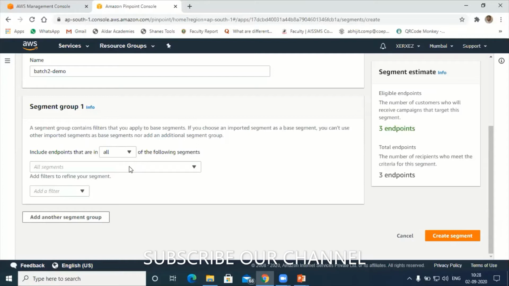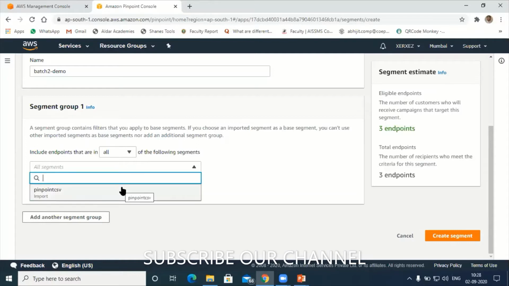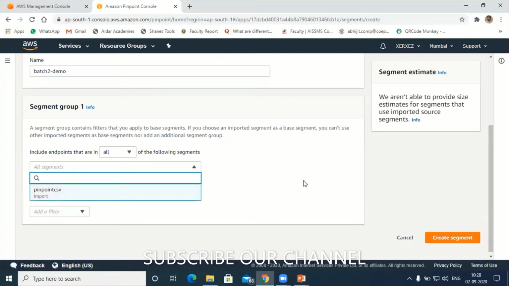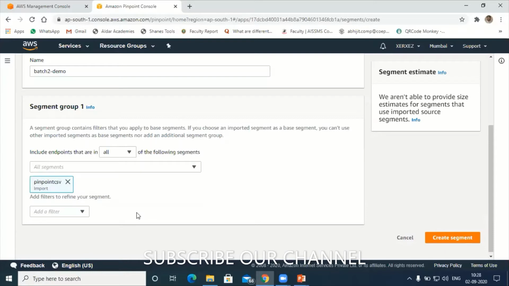Next, let's say Pinpoint CSV. I have one CSV file, so I will upload that CSV file here. So next is create the segments. Okay, create the segments.